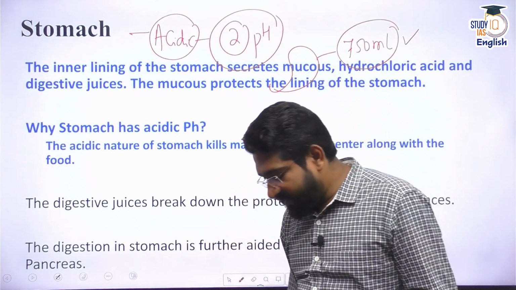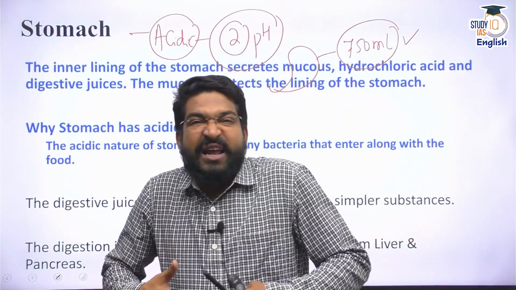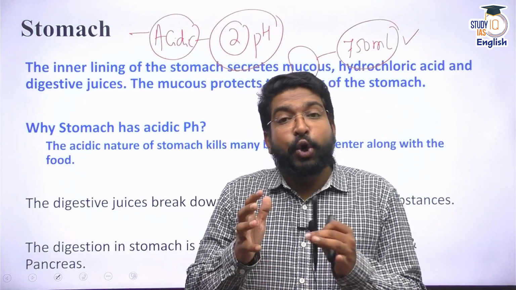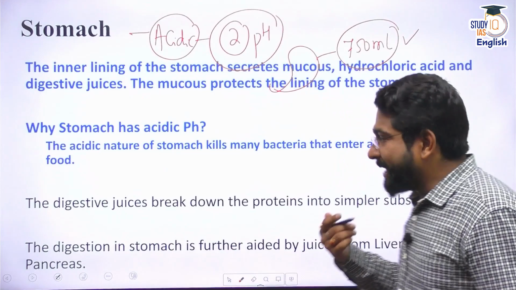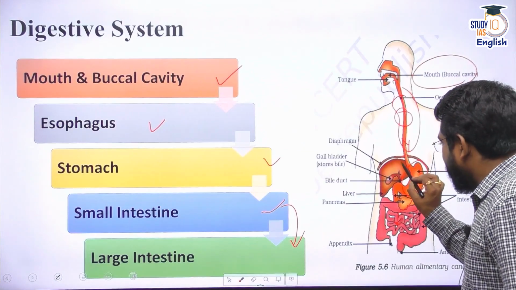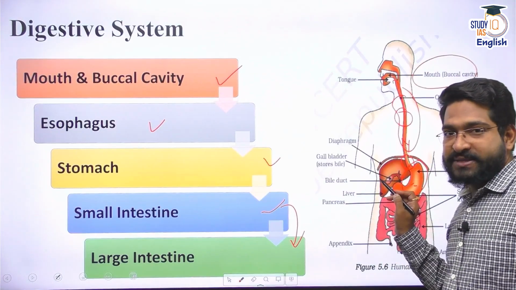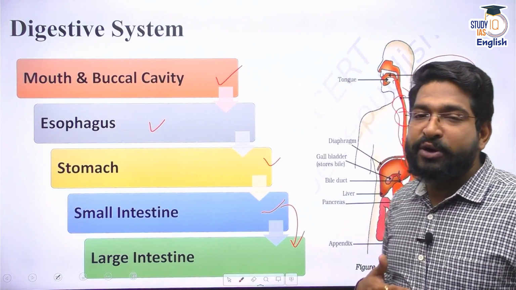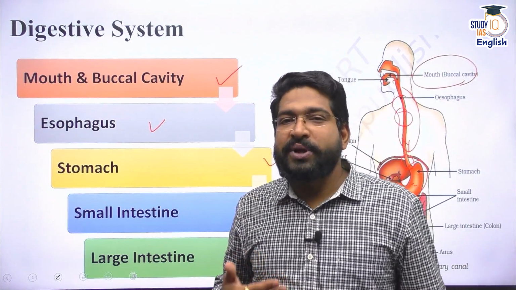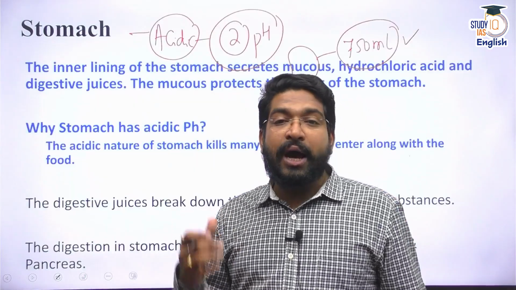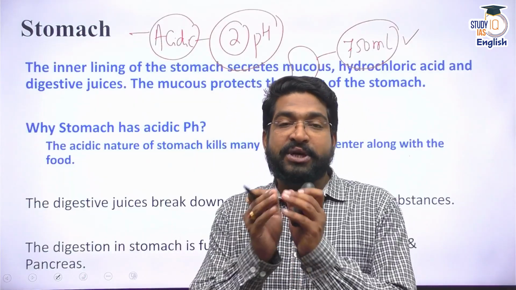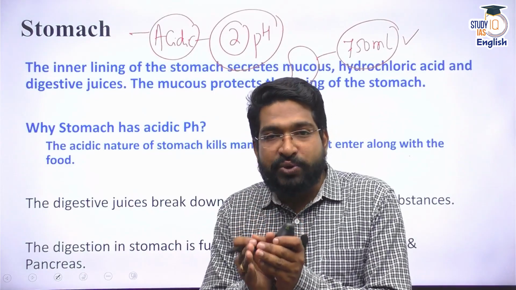That's why sometimes we feel acidity. Because in the stomach the quantity of acid has become very high, and slowly and steadily that acid is reaching the lower esophagus. That's why you feel heartburn or acidity. So what do you do? You take antacids. Why is the stomach pH acidic? Because I want to break proteins. Acid helps in breaking down those nutrients.